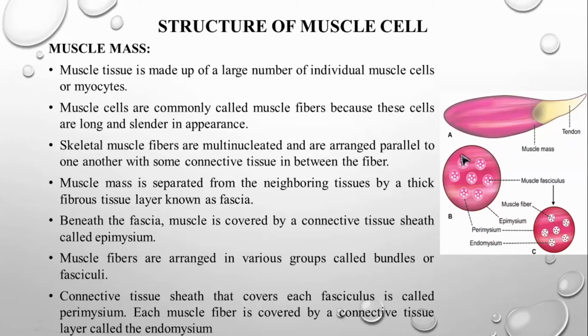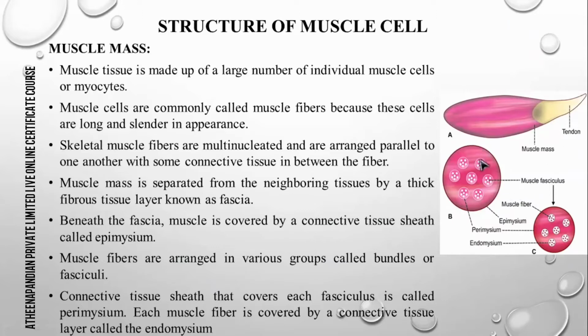When you see the cross section of the muscle, you can see such a cross section, and we're going to take this deeper, as mentioned in diagram C. This is our muscular fasciculus, in which we can find the muscular fibers. The covering layer of this cross section of the muscle we call fascia. Beneath the fascia, muscles are covered by a connective tissue sheet called epimysium.